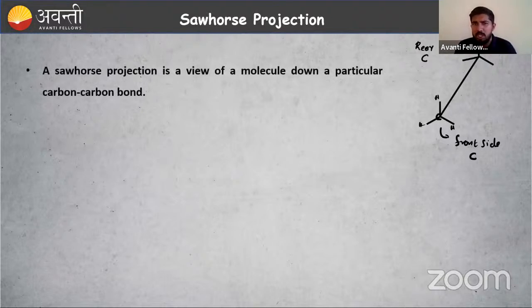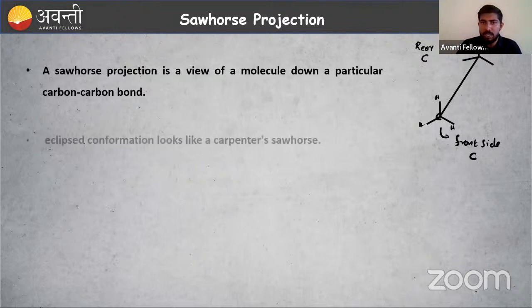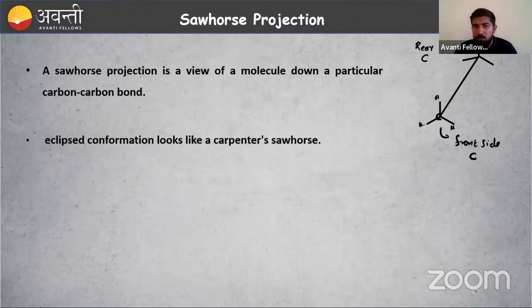A Sawhorse projection is a view of a molecule down a particular carbon-carbon bond, let's say CH3-CH3. So along that bond, we are viewing the molecule, right? Then the eclipsed conformation we have to study first. So what is the eclipsed conformation? Eclipsed conformation looks like a carpenter's sawhorse. What can you see here?